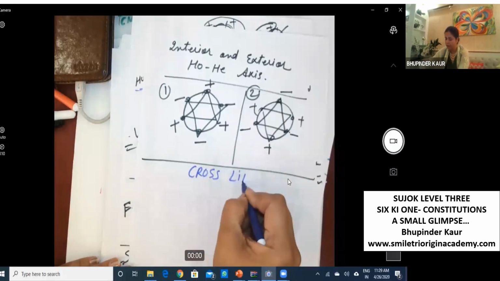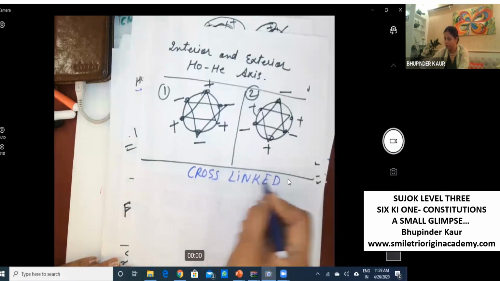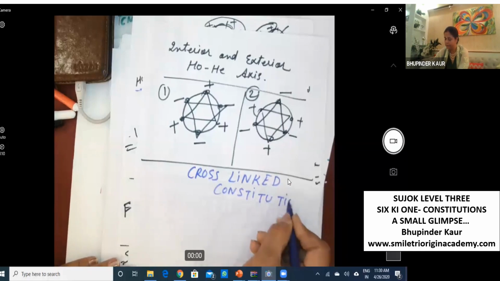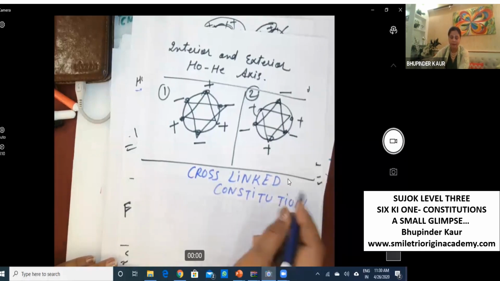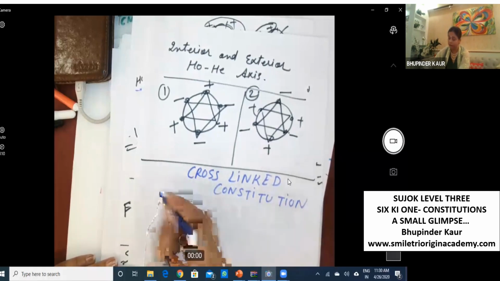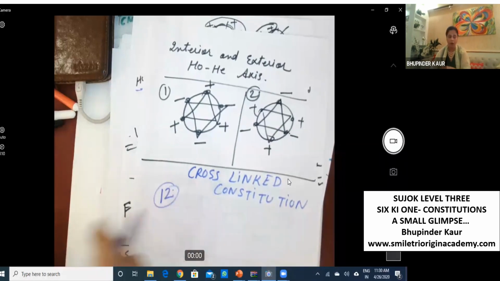Cross-linked constitution. As I said, in cross-linked constitution we have 12. How do we understand these 12 cross-linked constitutions? You remember I discussed butterfly in your class, butterfly constitution. This is called cross-linked constitution, like this.